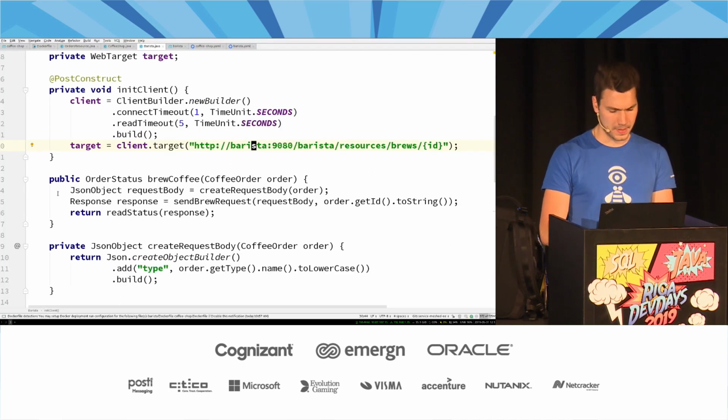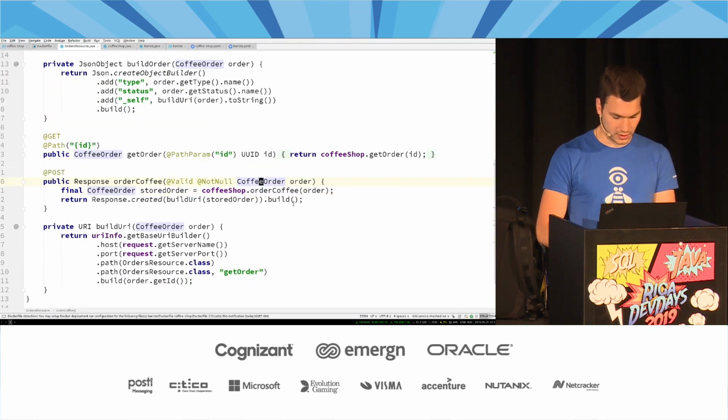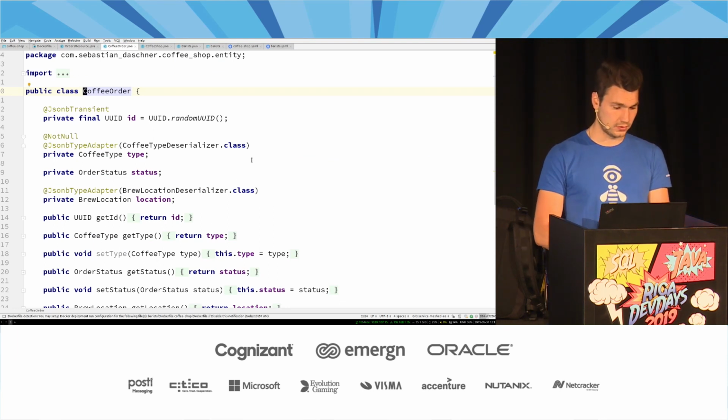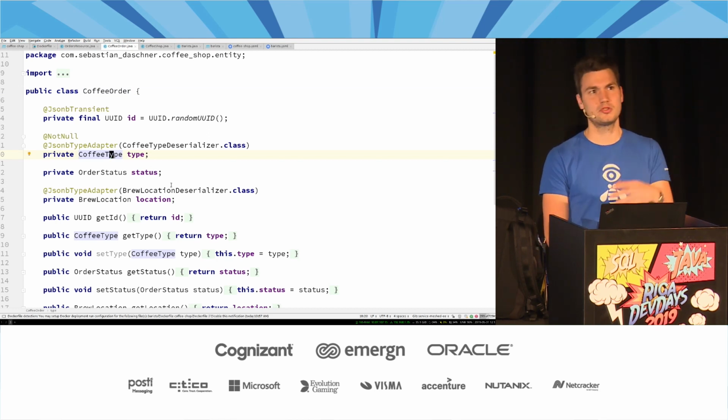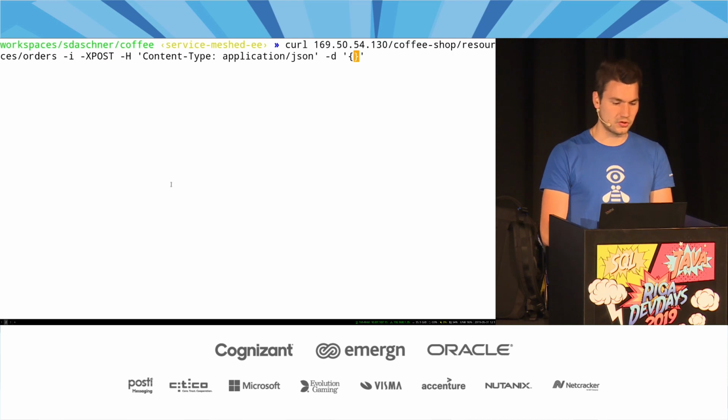All right, let's change this. Let's order some coffee. How do we do that? Let's have a look at this coffee order. This is basically serialized using JSONB. It's all Java Enterprise Standard technology, and we have basically a coffee order with a coffee type, like cappuccino, espresso, things like that. And what we're going to do is post some application JSON to this resource, for example, type. And let's say we have some espresso. All right, agree? Okay, let's do this.